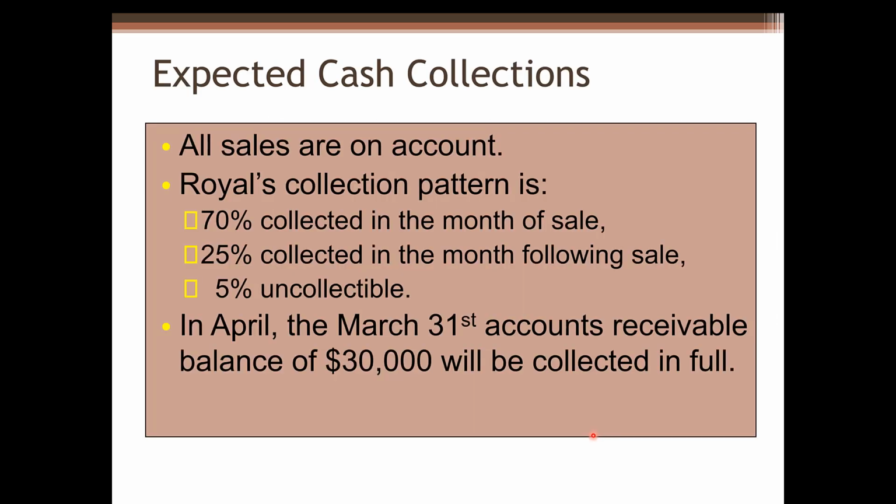Next, we will take a look at the expected cash collections table. Additional information: all sales are on account. On account means no cash involved, no cash received at the time of sale. Royer's collection pattern is 70% collected in the month of sale, 25% collected in the month following sale, and 5% uncollectible. In April, the March 31st accounts receivable balance of $30,000 will be collected in full.